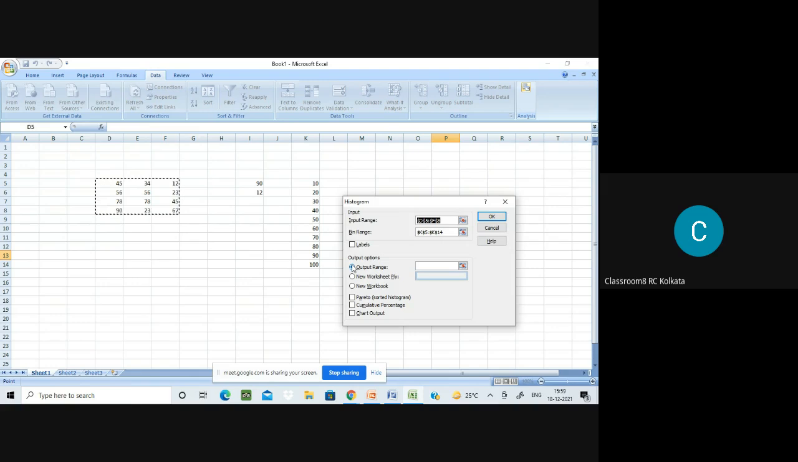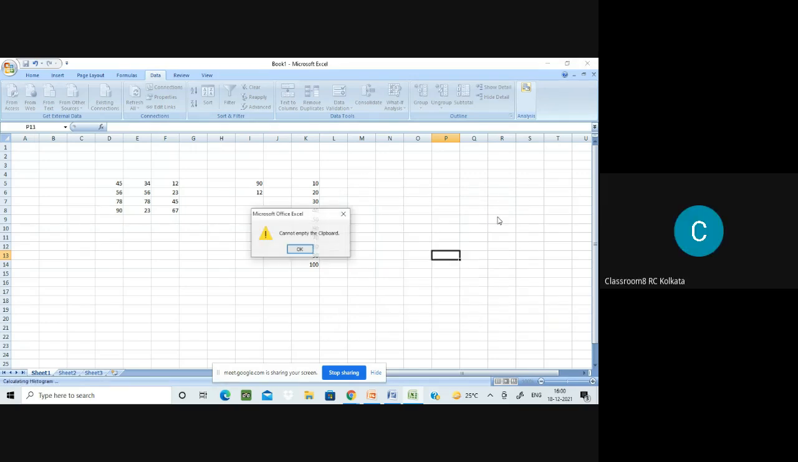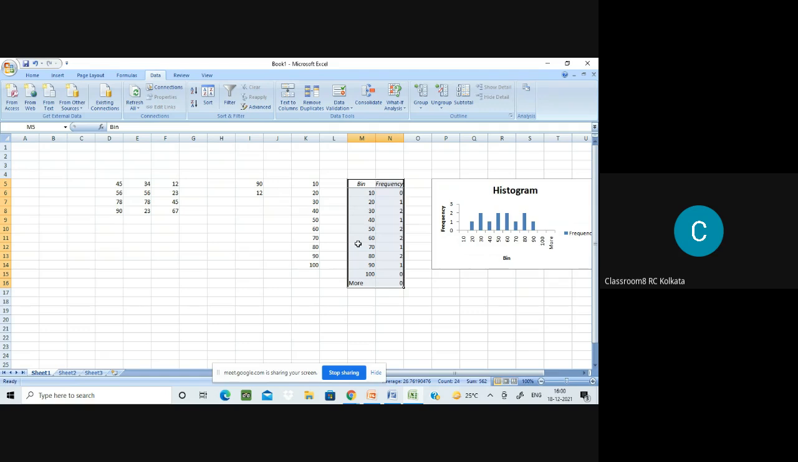And next we have the output. Sorry, this one is my input. Done. Output, I select this. And I need a chart output. Okay. So we wait for it.